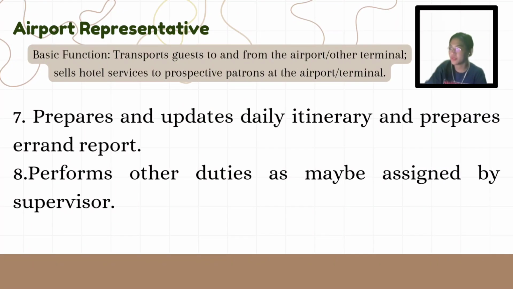Number 7, prepares and updates daily itinerary and prepares a run report. So this means the representative maintains a daily itinerary detailing all scheduled pickups, drop-offs, and guest transport activities. They also prepare reports on completed errands and tasks, helping with record keeping and operational oversight.